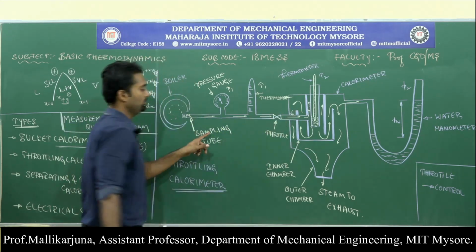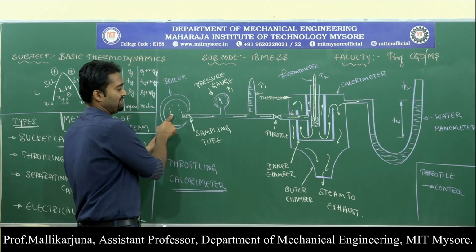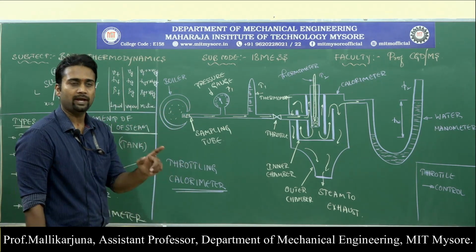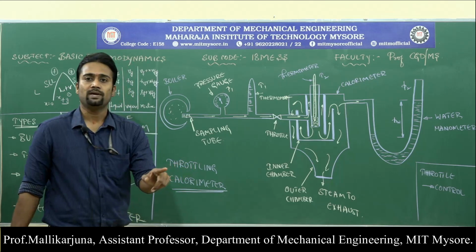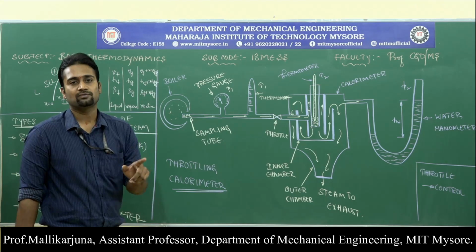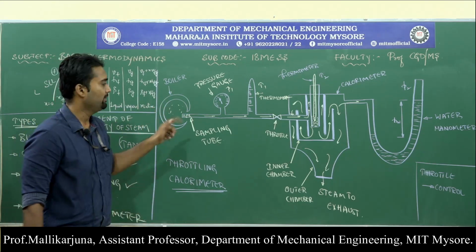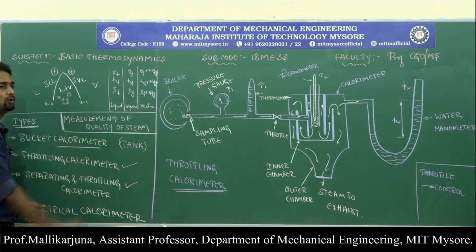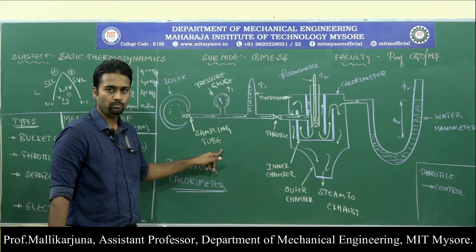Here we have a sampling tube. This sampling tube is going to extract the steam from the boiler whose dryness fraction has to be measured. Make sure the steam flowing through the sampling tube is wet steam. It should not be superheated steam, right? Because we are trying to measure the dryness fraction. Dryness fraction plays a role inside the dome only. So, wet steam has been extracted from the boiler and is passing through the sampling tube.